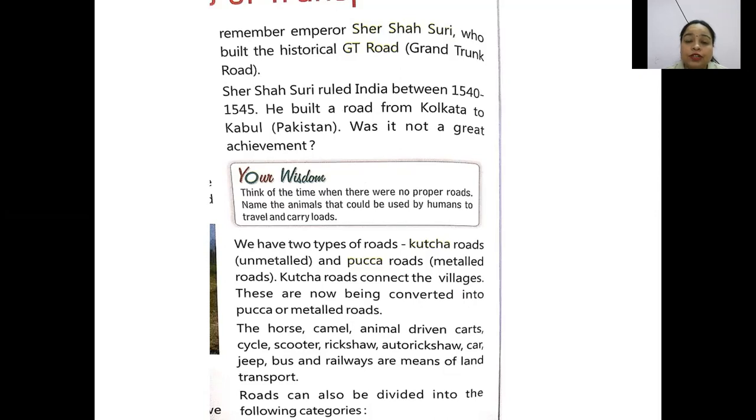Children, you can imagine a road constructed in the time of 1540 to 1545. This is a very old and very long road built by Sher Shah Suri at that time. It is the longest road of India, starting from Calcutta to Kabul in Pakistan.